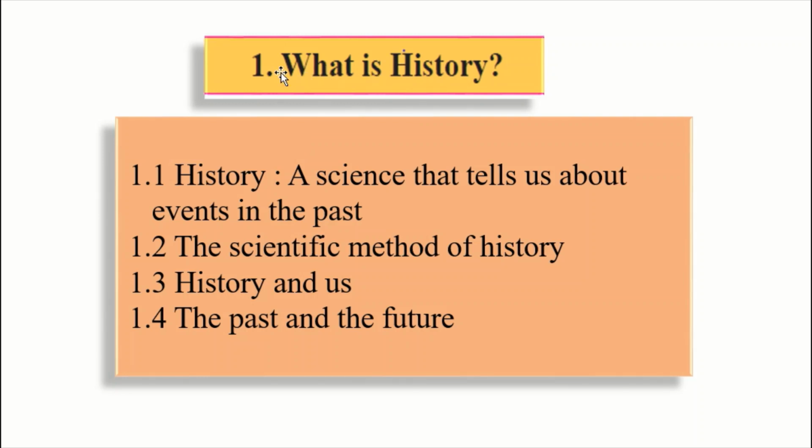Today I will teach you chapter 1, what is history? The points we are going to discuss in this chapter are: 1. History, a science that tells us about events in the past. Second, the scientific method of history. Third, history and us. And fourth, the past and the future. All these points we will discuss and learn in this video.